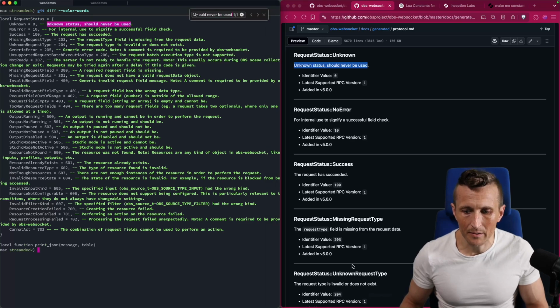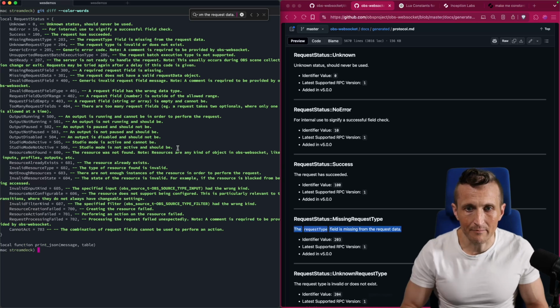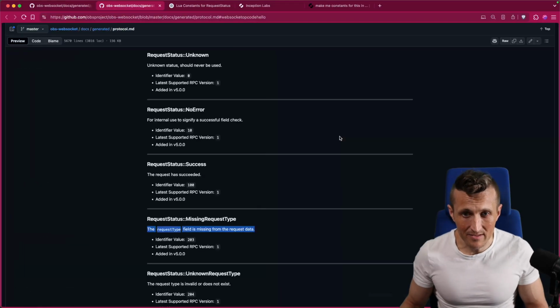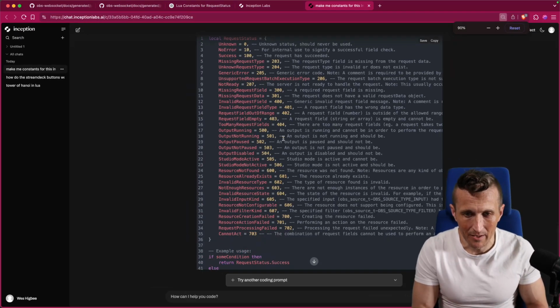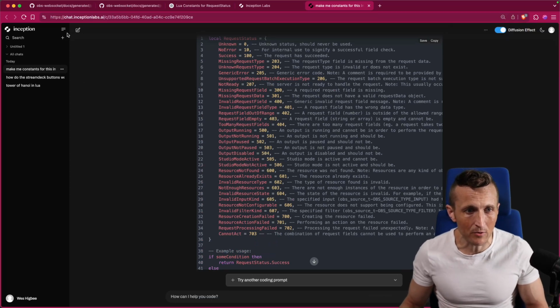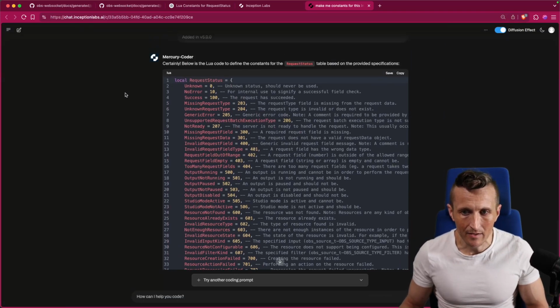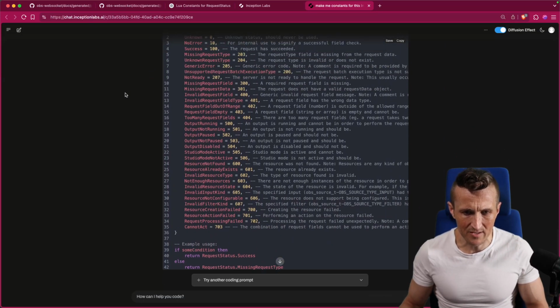There you go. Maybe pull this one right here, the missing request type, copy this. That didn't match exactly. Oh, there you go. Okay, just a couple extra spaces. So yeah, looks like it did the exact same thing. That's pretty darn impressive. So that means that this is actually seeming to shape up to be maybe a viable model or approach for generating code in this case. In fact, that seems to be their emphasis right now.